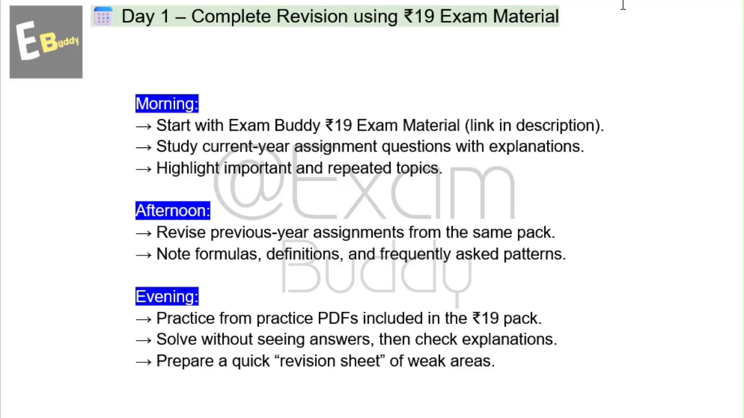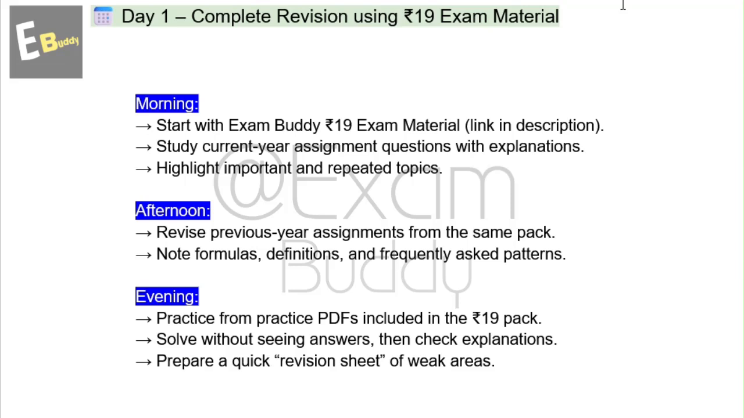First thing is to practice from the practice PDFs included in the 19 pack. We also provide practice questions in our exam material. The second thing is to solve without seeing answers, then check the explanation. And the third thing is to prepare a quick revision sheet of weak areas. So take 1 or 2 pages and write down all the revision in 1 to 2 pages, so you cover the whole syllabus in a fast method.